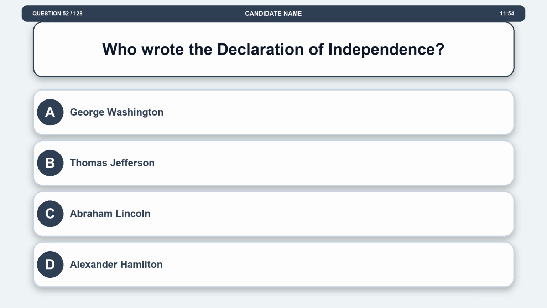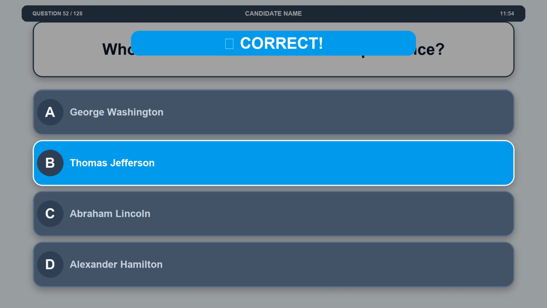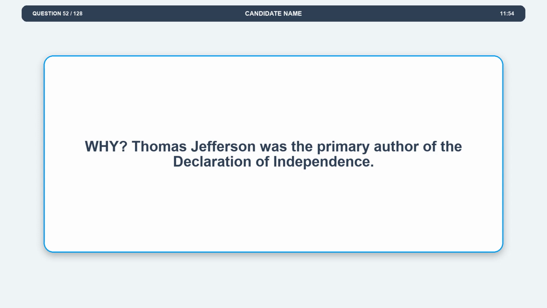Question 52. Who wrote the Declaration of Independence? Option A, George Washington. Option B, Thomas Jefferson. Option C, Abraham Lincoln. Option D, Alexander Hamilton. The correct answer is option B, Thomas Jefferson. Explanation: Thomas Jefferson was the primary author of the Declaration of Independence.